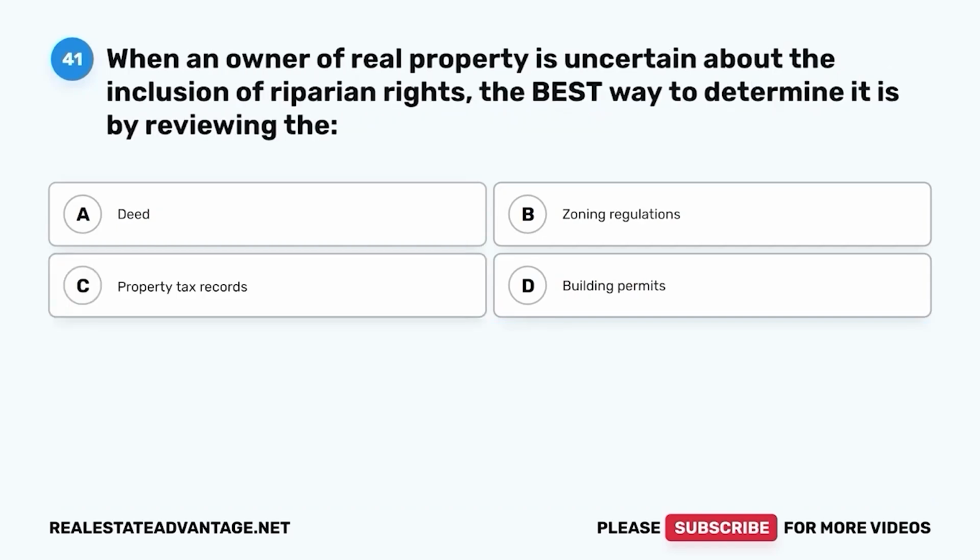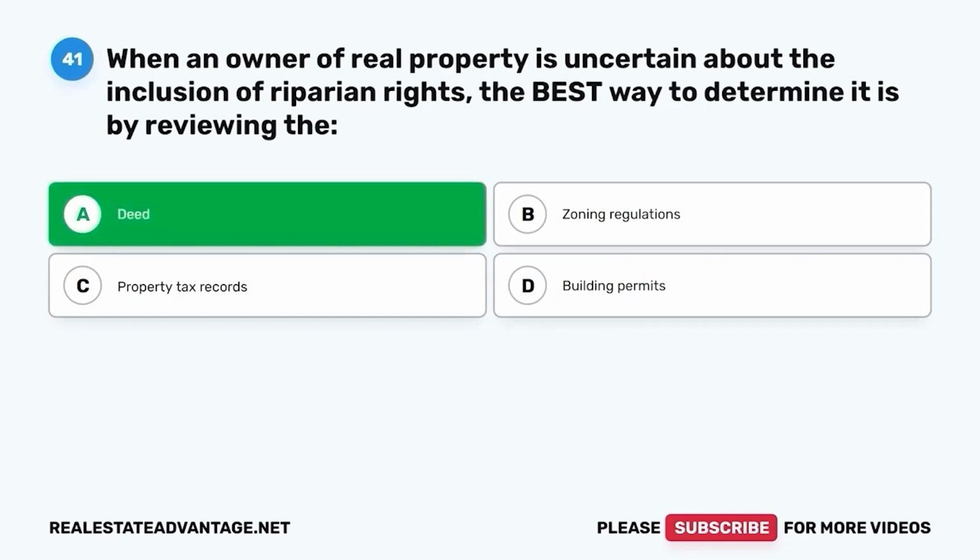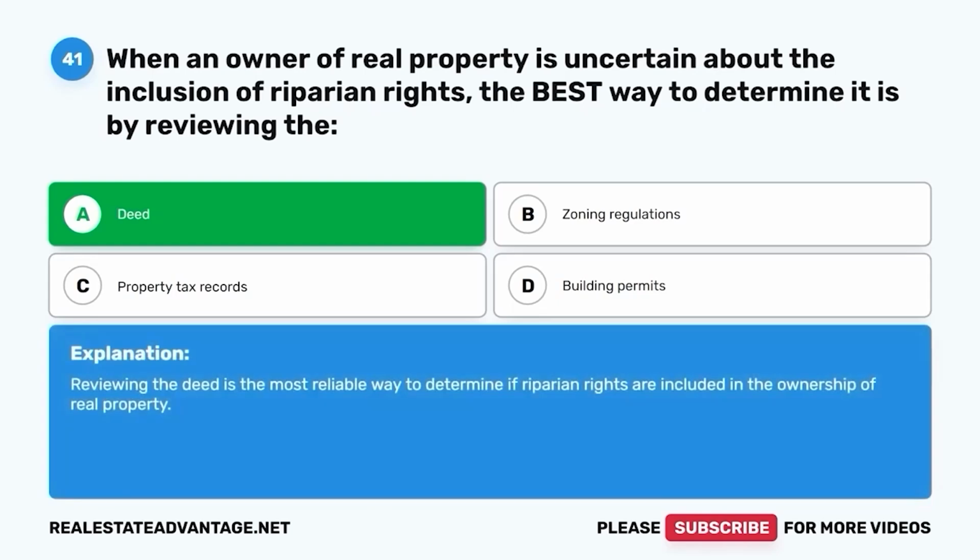Question 41. When an owner of real property is uncertain about the inclusion of riparian rights, the best way to determine it is by reviewing the A, deed, B, zoning regulations, C, property tax records, D, building permits. The correct answer is A, deed. Reviewing the deed is the most reliable way to determine if riparian rights are included in the ownership of real property.